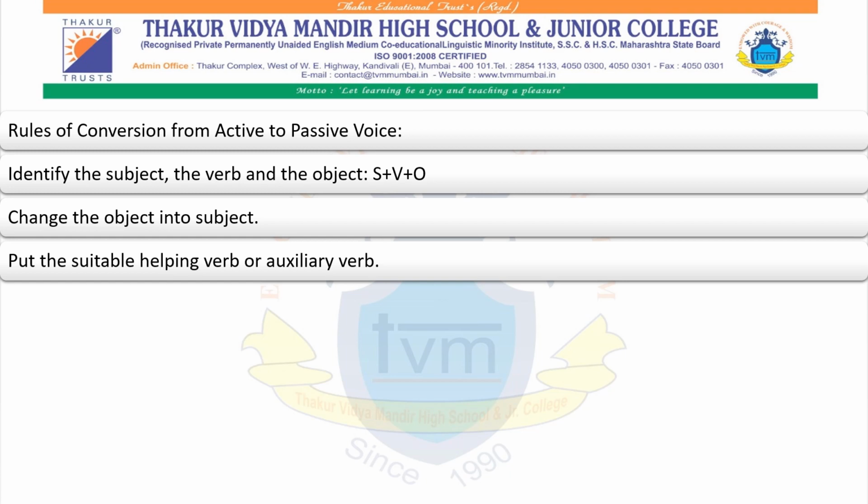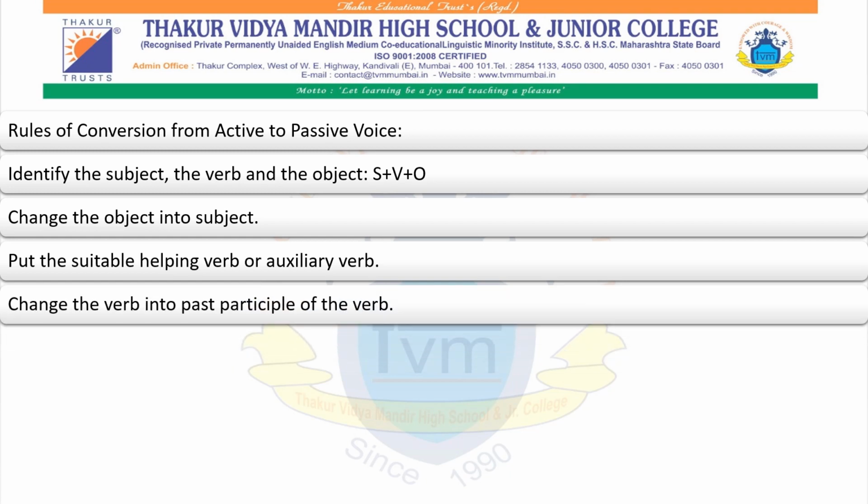When we add the verb, that is the auxiliary verb, it has to be in accordance with the subject as well as the tense of the sentence. Then change the main verb into the past participle form, that is the third form of the verb.